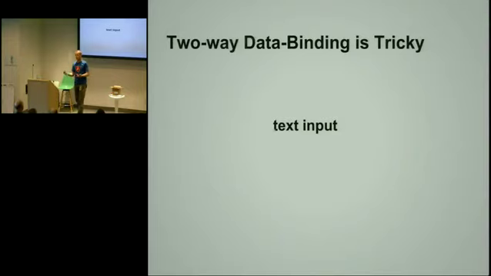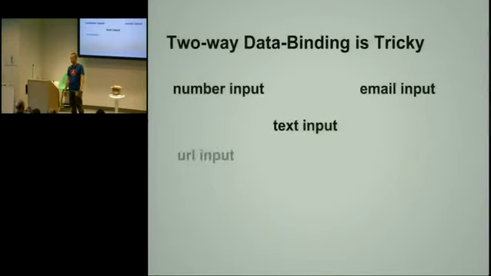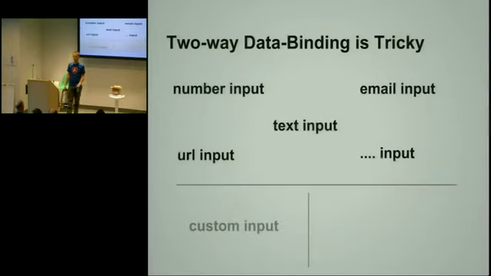So things like not only text input field, but also like number input field, email input field, URL input field available. And typically, people have many different needs, and you want to have a custom input field. And this is also possible. So we have APIs for building custom input fields. And in order to build these, you really need three components. I'm not going to deep dive into these. I'm just going to mention them. You need a parser.